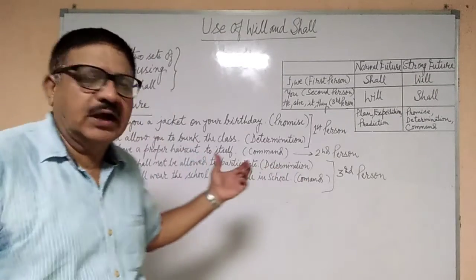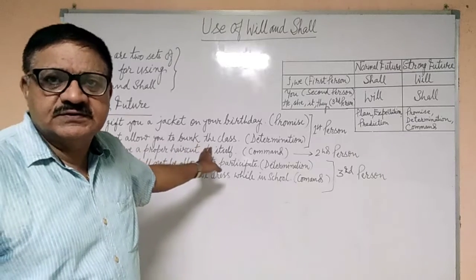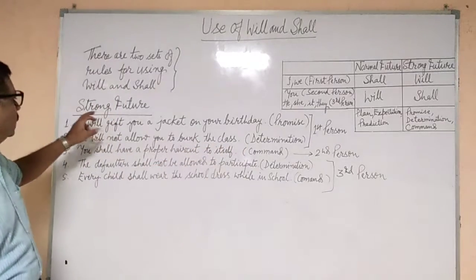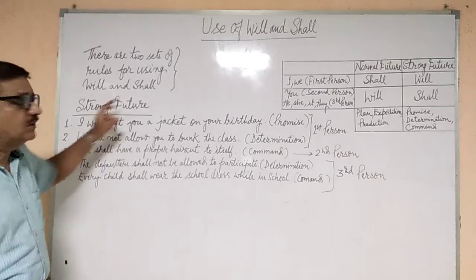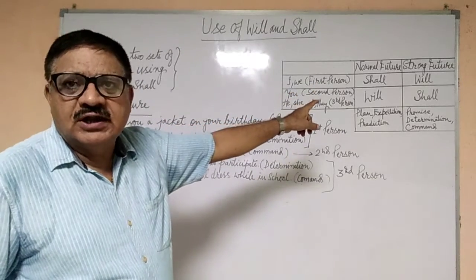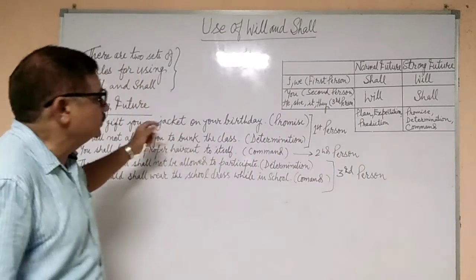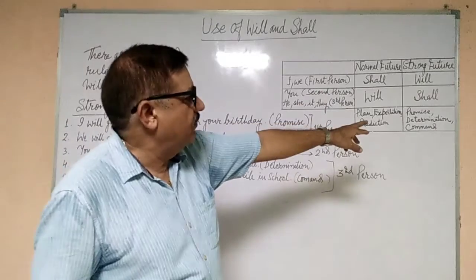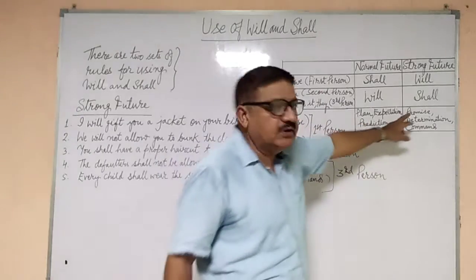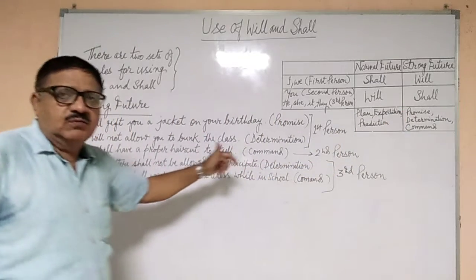Well friends, now I have written the second category of sentences. Let us see now the strong future. We saw earlier normal future or the light emotion. Now we are going to see the strong future. In the strong future, what do we have? We have promise, we have determination and we have command. Now let us take up one by one.